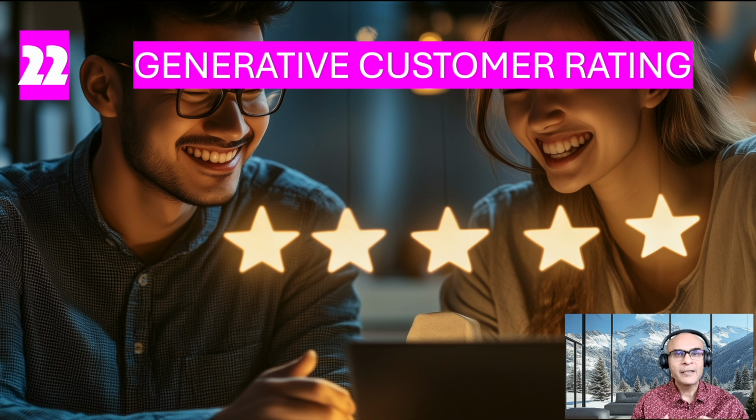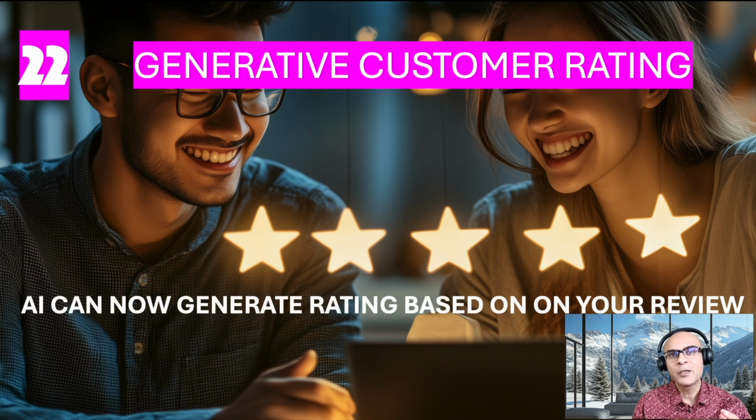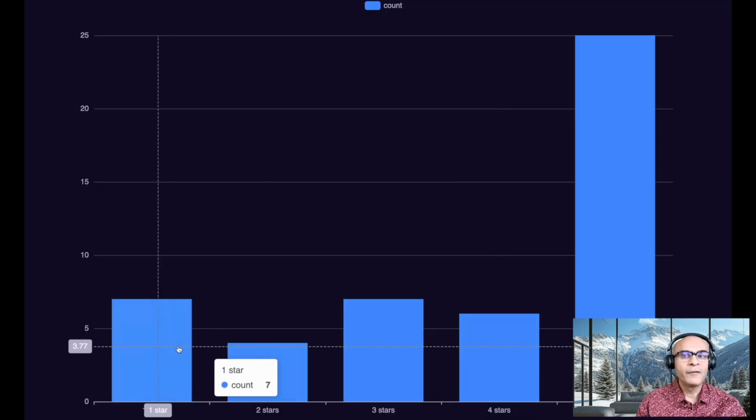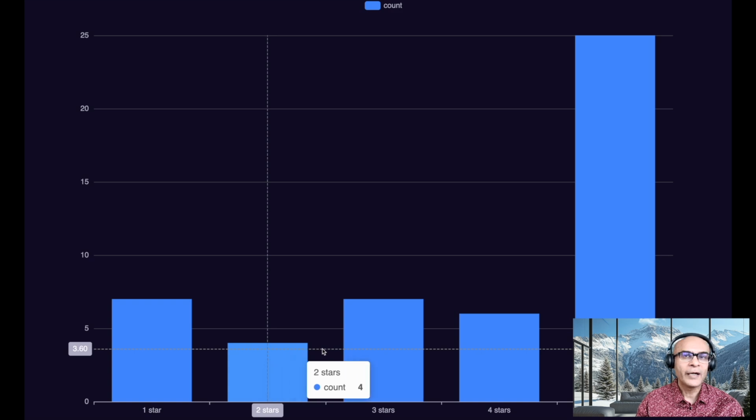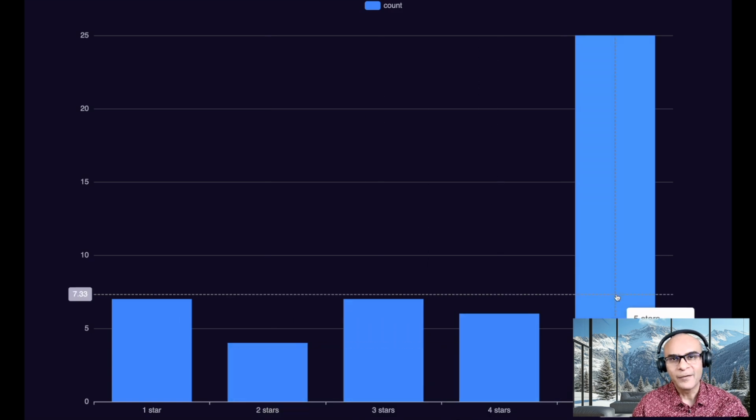AI can now transform your text reviews into precise ratings. It makes feedback analysis much faster as well as consistent. And this innovation can streamline decision making for businesses, and it also enhances the user experience.